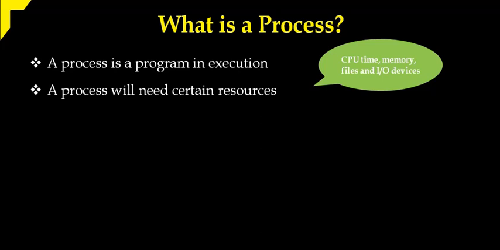For example, I am taking a C program. That C program I am trying to execute. That program is loaded into the main memory. So for executing a C program, definitely CPU has to execute. So CPU time is required. And another thing is memory. For a C program, certainly we declare some variables. So for the variables we need memory.